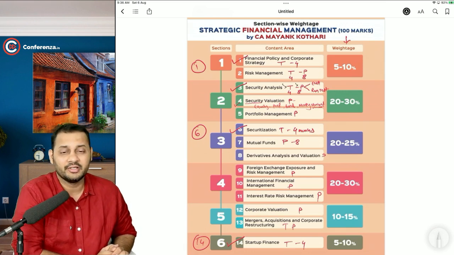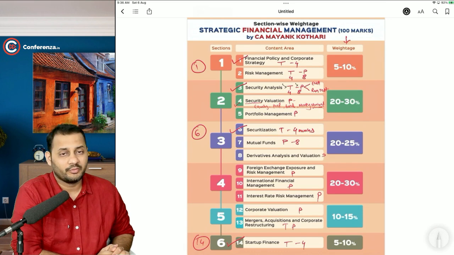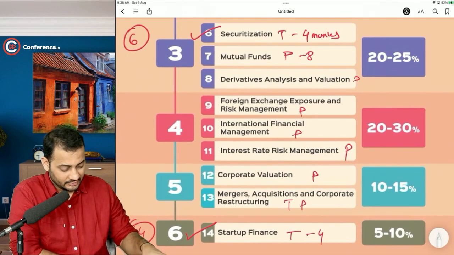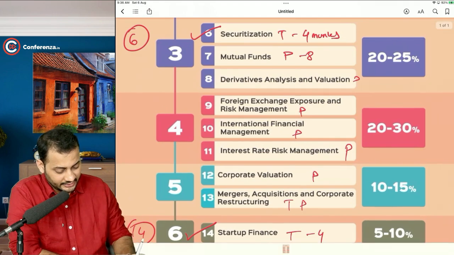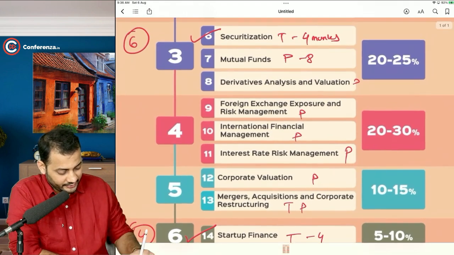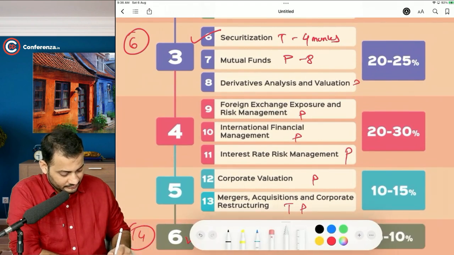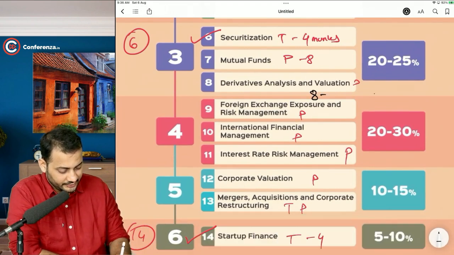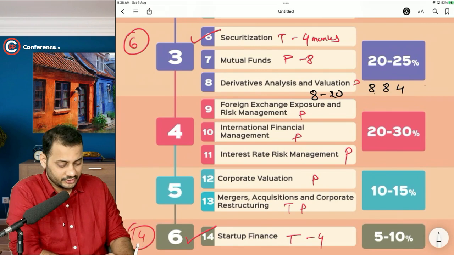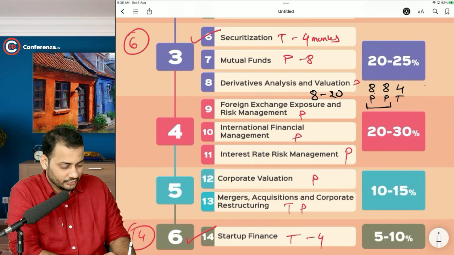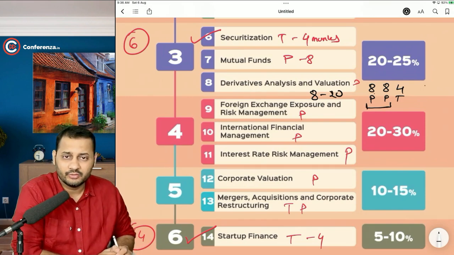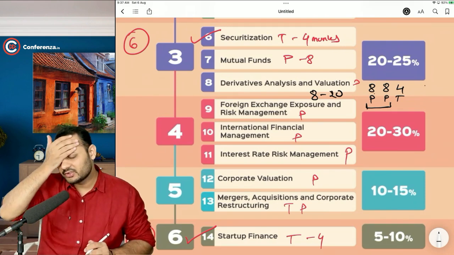This chapter is very important, and from the exam point of view I can say that around 8 to 20 marks of questions can be asked from this chapter. They can ask you 8 marks, 8 marks and 4 marks of the question. So this will be practical and theory. As far as I know, they can stick to 2 questions of practical, and that too up to 16 marks itself. But if they want to extend it, they can also ask a theory question worth 4 marks. So yeah, the theory is also important.